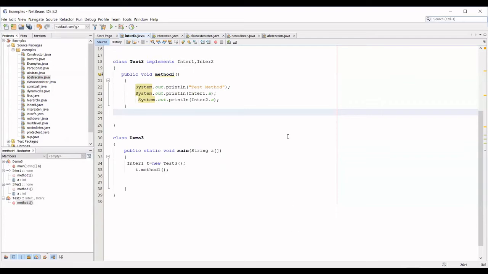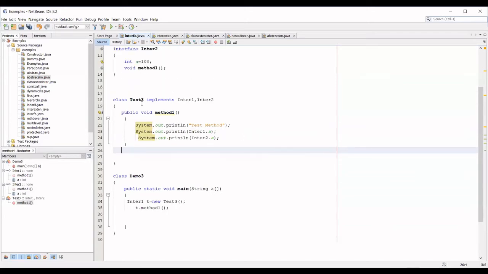Ma'am, when we accessed with inter1's object, it still printed inter2 of A. That is okay. See here, I'm calling the object, and my object is of Test3 only. So whatever is inside Test3 is going to be accessed by this reference variable. inter1 is the reference variable, which is going to point to your Test3. What is inside Test3? Method 1, and the methods for inter1 and inter2 too.